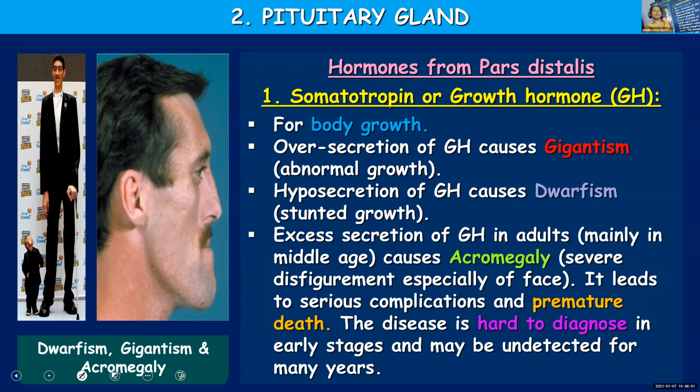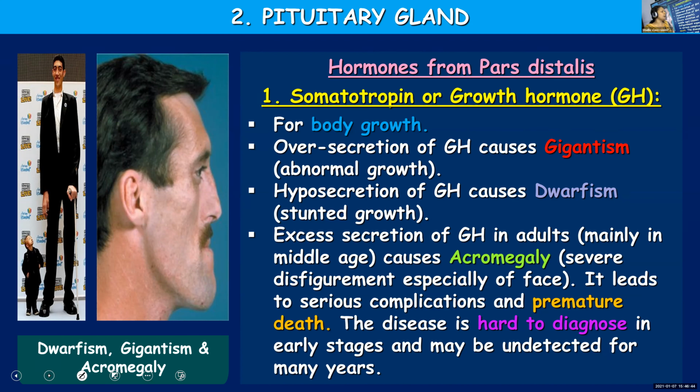the body. And apart from that, sometimes the growth hormone can be released in excess amount in the middle ages. In such a case, it will result in the disfigurement of the body, especially the face, because the facial bones will grow out of control. As you can see in the figure, the shape of the face itself gets changed because of this excess secretion of hormones at a late stage, in the middle ages. And sometimes it can lead to serious complications and premature death of the person.